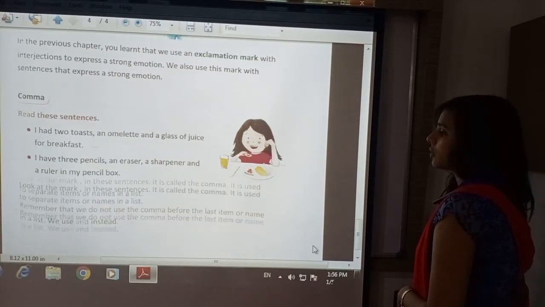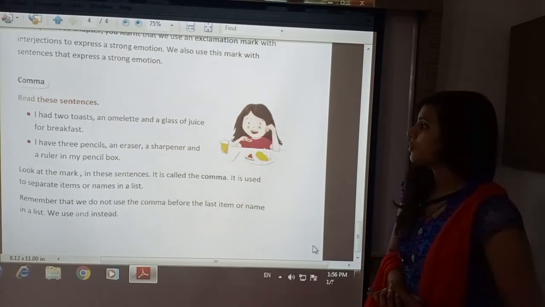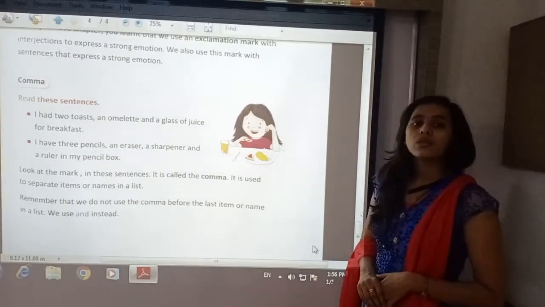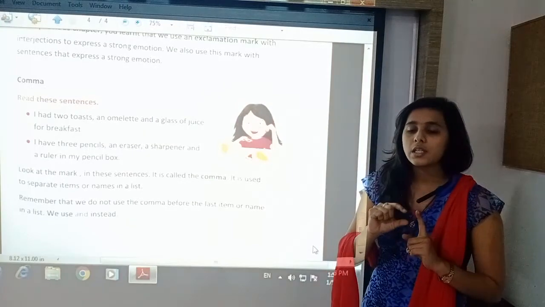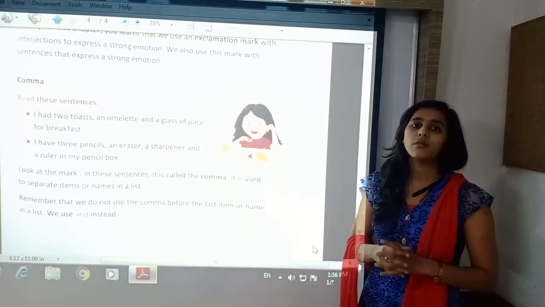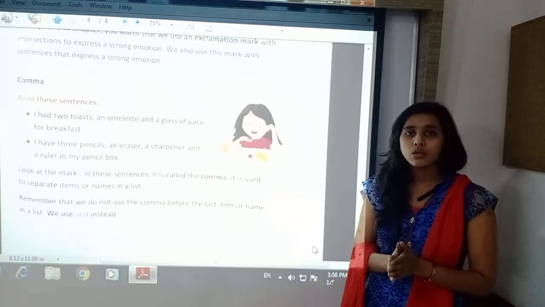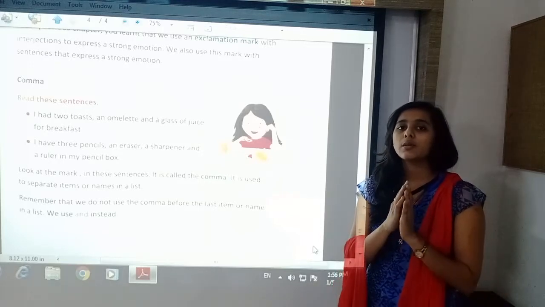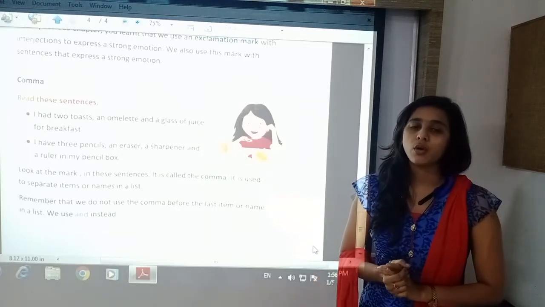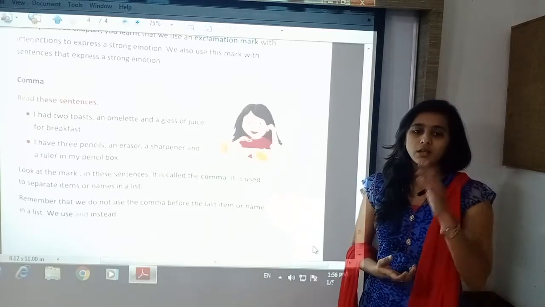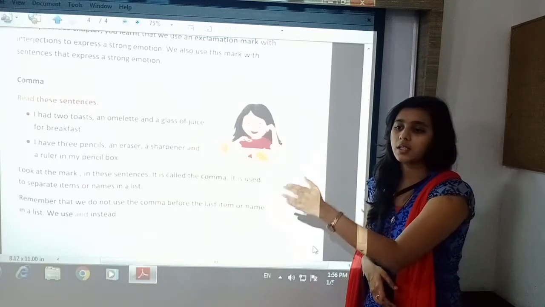Next one is comma. Where do we use comma? Comma is used when a particular series of nouns or pronouns is used. So there is a particular series which is being followed, and there you have to use comma. For example, Ram, Shyam, Geeta, Sita.